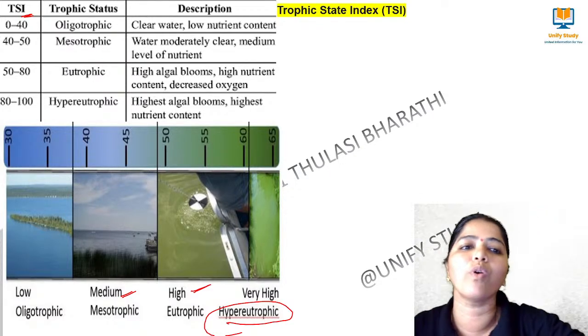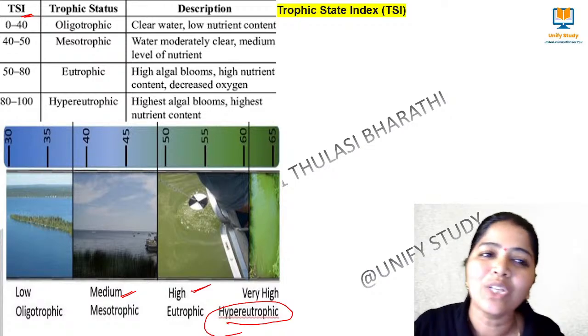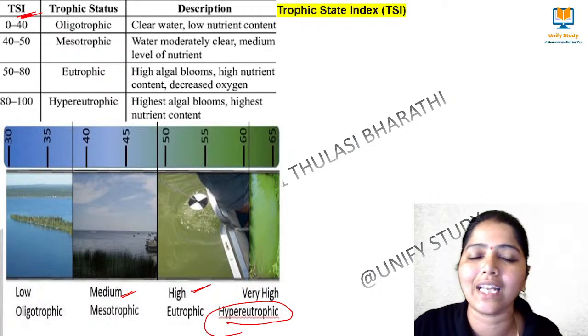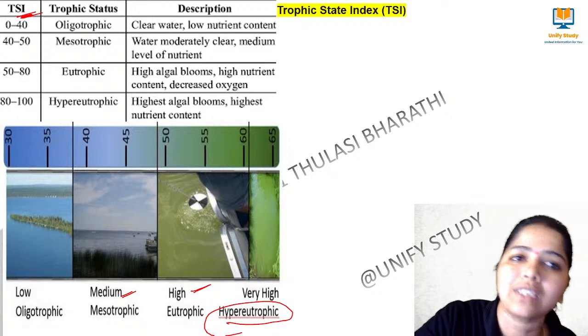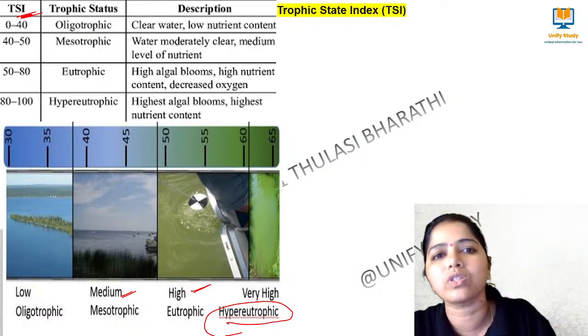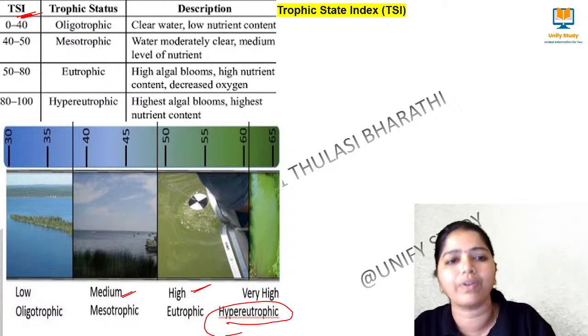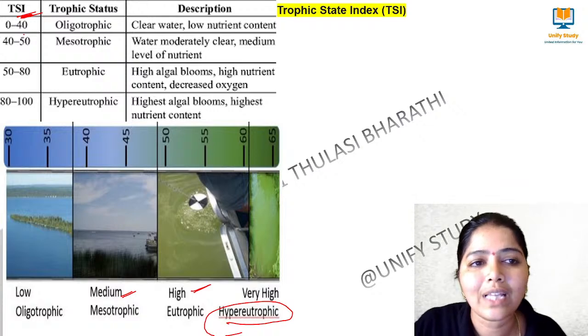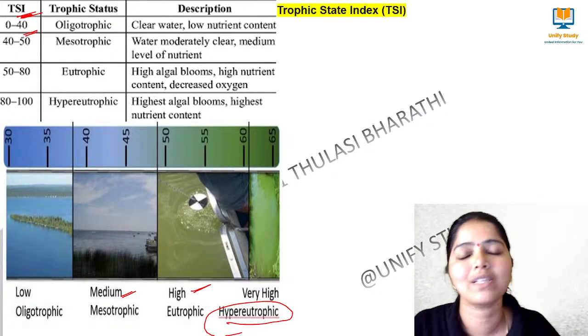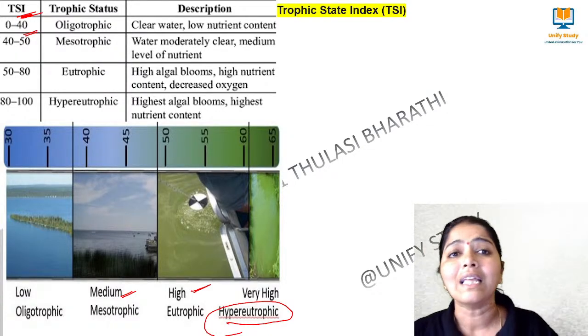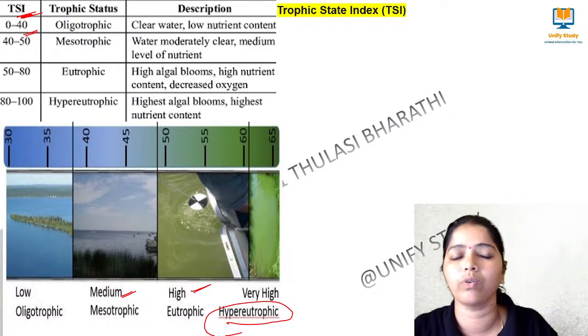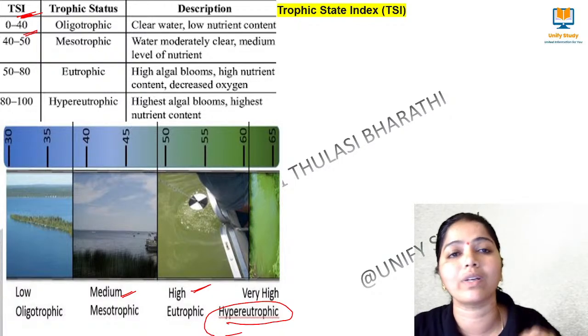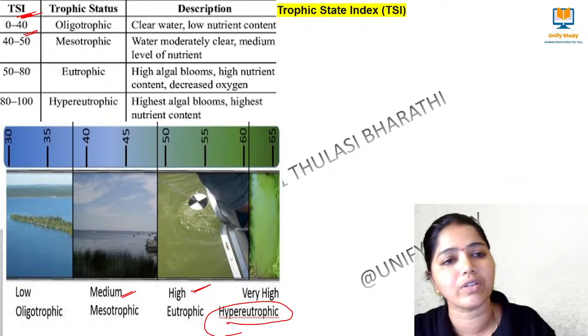Now they can go more deep into it by asking these things. So here we have the trophic state index. Based on the trophic state index, they will say what is oligotrophic, mesotrophic, eutrophic, hypertrophic. When the trophic state index is 0 to 40, then I will say the water is very clean. This particular parameter is done to measure the quality of the water. So oligotrophic means the water is very clean, with low nutrient content.